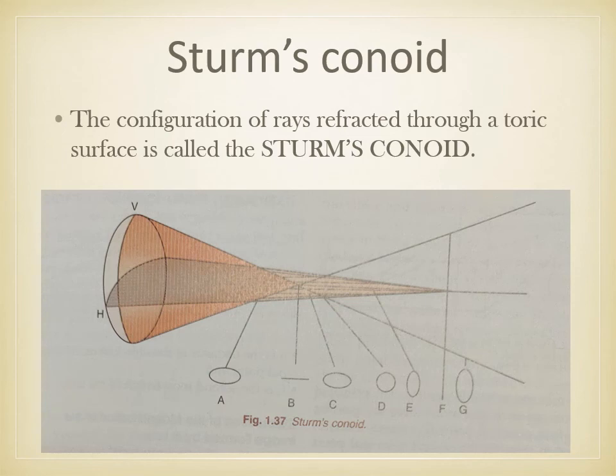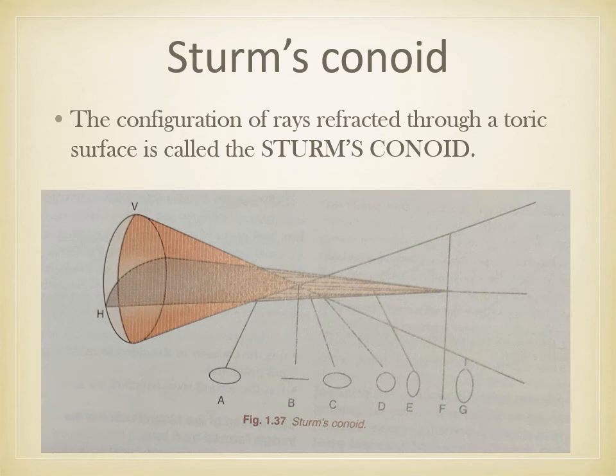Then Sturm's conoid. So what is Sturm's conoid? It is a configuration of the rays refracted through the toric surface. This is the cylindrical surface. So it is called Sturm's conoid. So here is the diagrammatic representation of Sturm's conoid. So toric surfaces, as here you can see, have two different curvatures. So V is the vertical curvature and H is the horizontal curvature. So the H curvature is more than the vertical. You can see the different configuration.